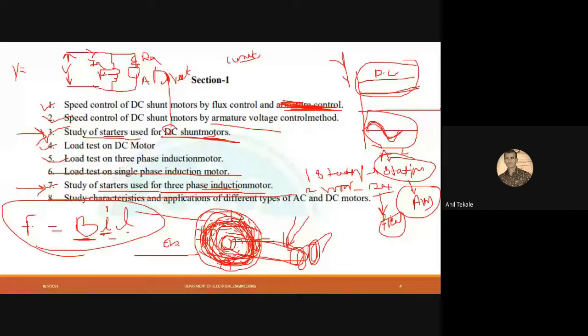So where we were? Now the concept I'll just explain in a little Marathi.